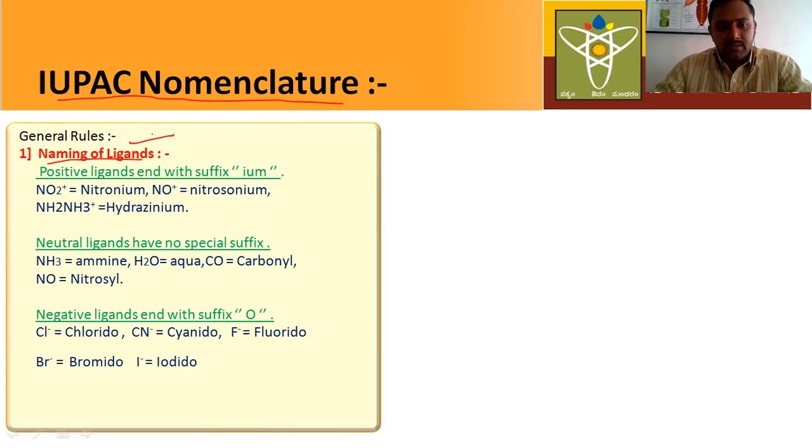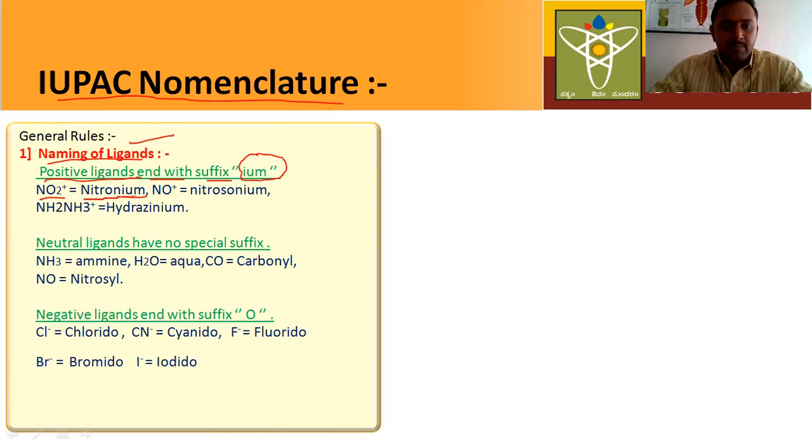Based on the charts, there are three types of ligands. One is positive ligands, the second is neutral ligands, the third is negative ligands. The name of positive ligands always ends with the suffix ium. For example, see here, this is a positive ligand, so the name of this ligand ends with ium.